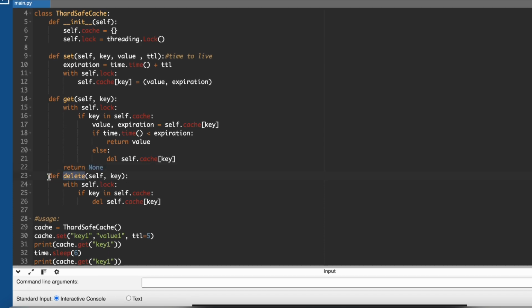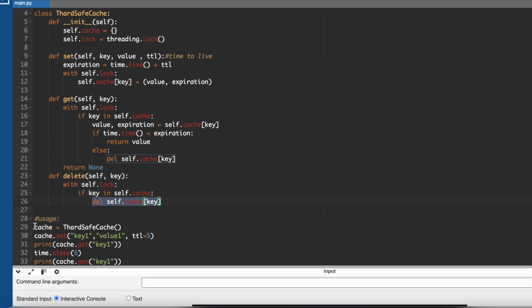The same thing will happen with delete. When you call delete, you will have to pass a key. We apply a lock for thread safety, and then if the key is available in the cache, delete it based on the key.